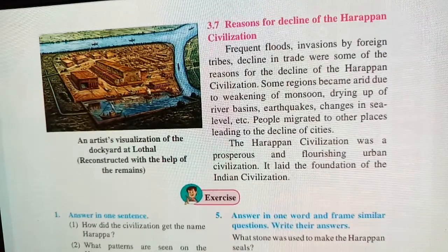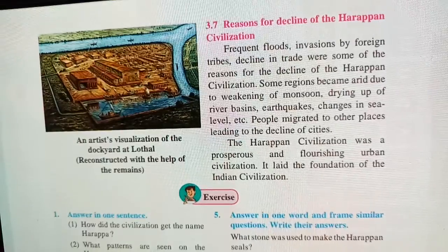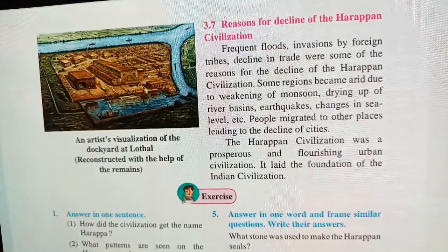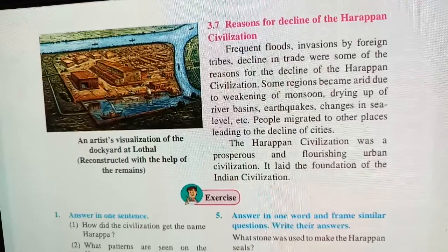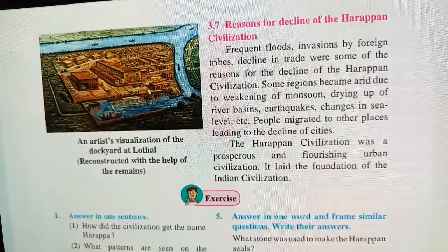The Harappan civilization was a prosperous and flourishing urban civilization. It laid down the foundation of Indian culture. So this was the explanation of the decline. They had problems, and because of that they moved from one place to another. So that was the explanation of the Harappan civilization.